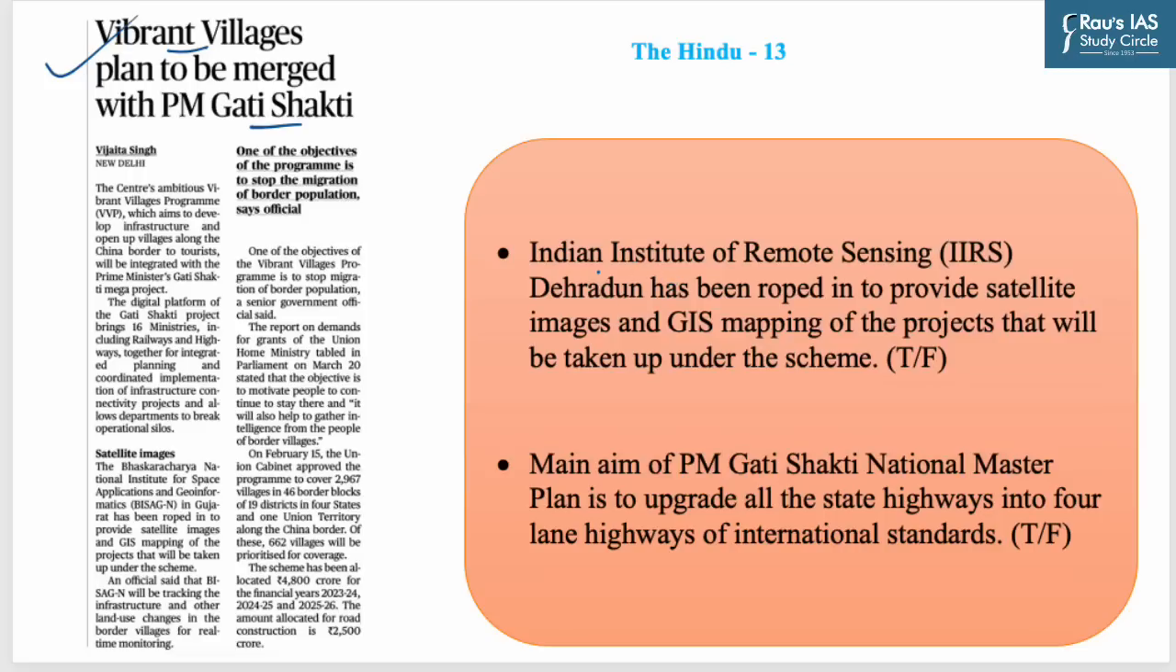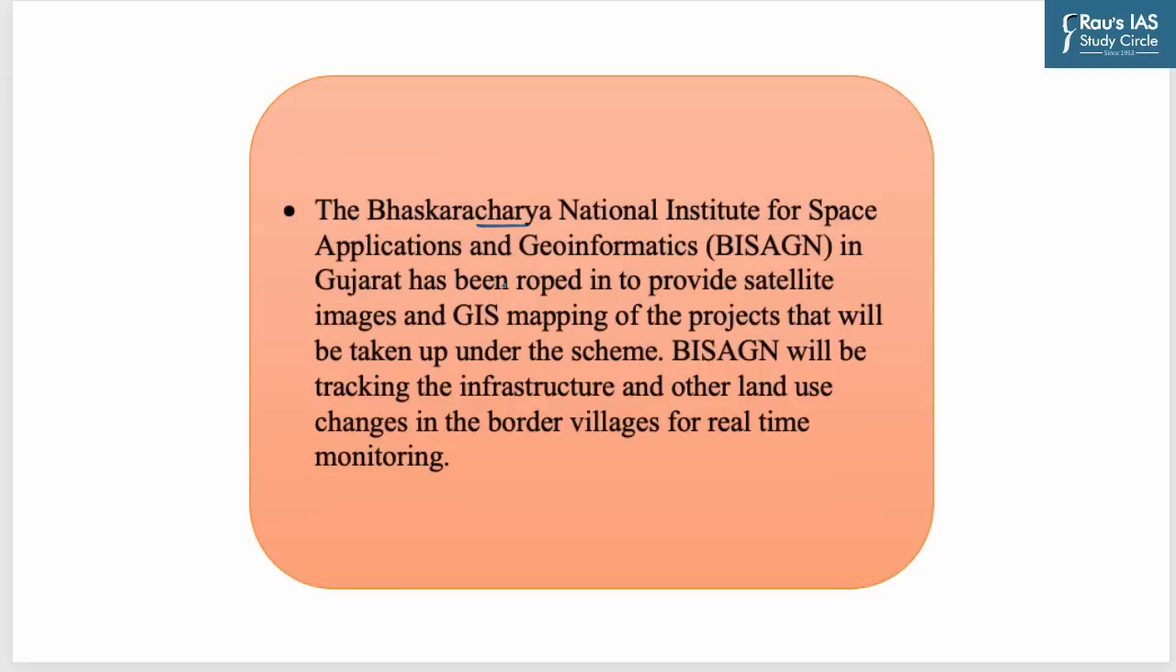The first statement is: Indian Institute of Remote Sensing, Dehradun has been roped in to provide satellite images and GIS mapping of the projects that will be taken up under the scheme. Now this statement is false because Bhaskaracharya National Institute for Space Applications and Geoinformatics in Gujarat has been roped in to provide satellite images and GIS mapping of the projects that will be taken up under the scheme. This institute will be tracking the infrastructure and other land use changes in the border villages for real-time monitoring.